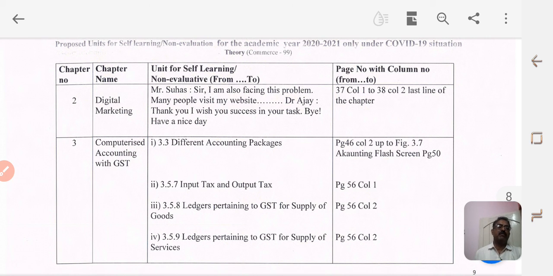So right from page number 46 to page number 50, and then page number 56, column number 1 and column 2, these are the topics that you are going to exclude, which means these are units for self-learning, non-evaluative, that is, they are not going to be there for your examination. So it is up to you whether you want to study them or not; you can exclude them from your study. So in chapter number 3, computerized accounting with GST, exclude page number 46 to page number 50 along with page number 56.